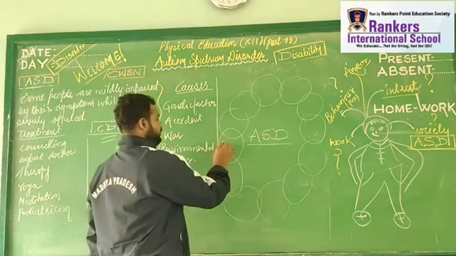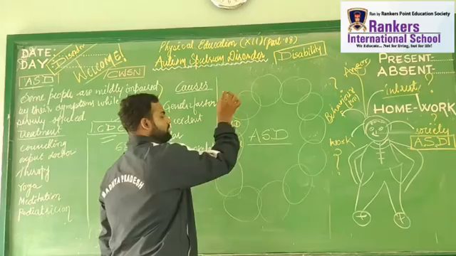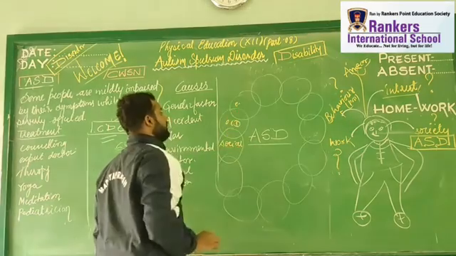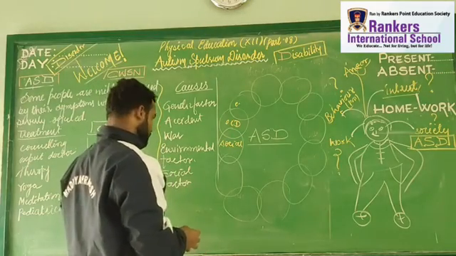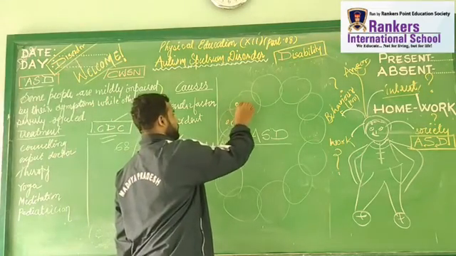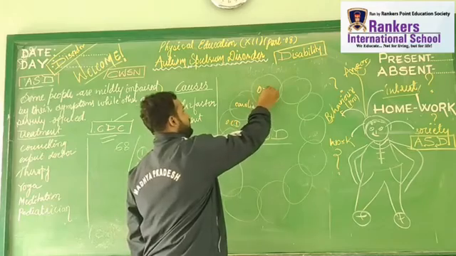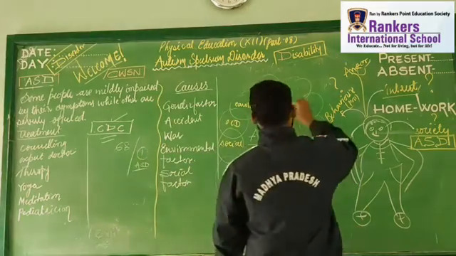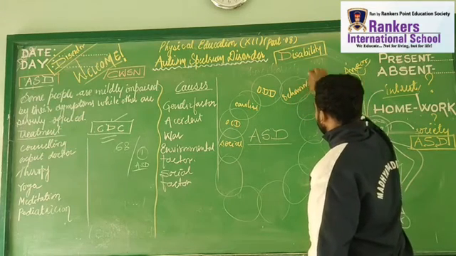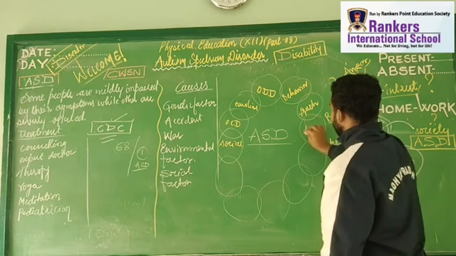Spectrum means some of them have a social problem, some have OCD, obsessive compulsive disorder, some have an emotional problem, some have ODD, some have a behavior problem, some have a speech problem, maybe ADHD.